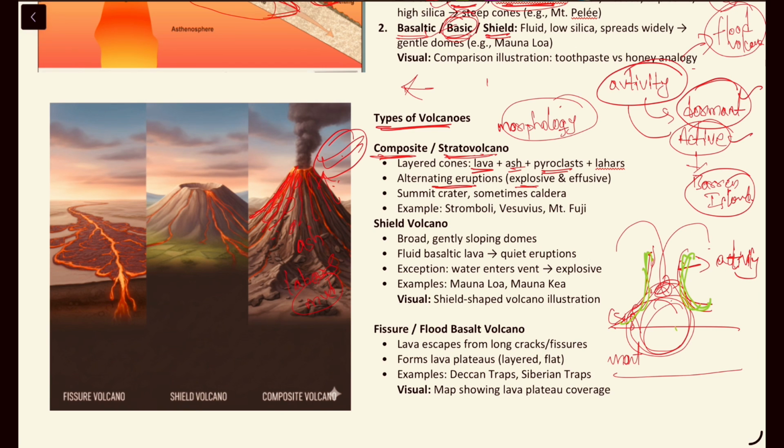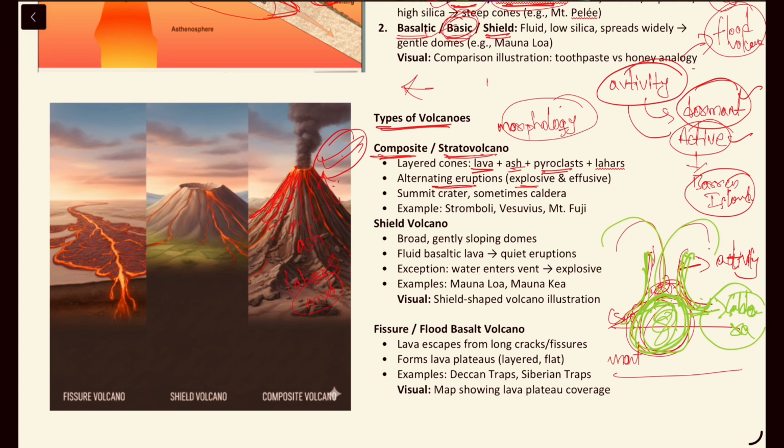This will collapse because of the empty space formed here, because of which calderas will be formed. The structure that is formed after the collapse of the volcanic walls because of the space created due to the outflow of the magma, we call the caldera.